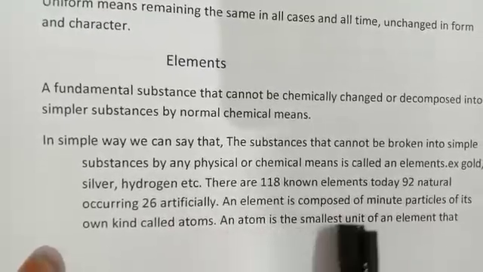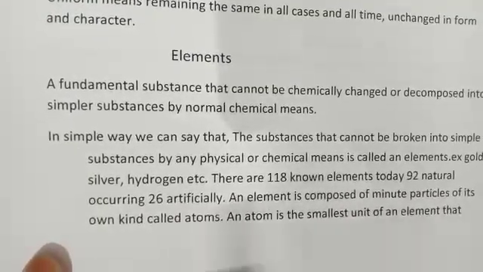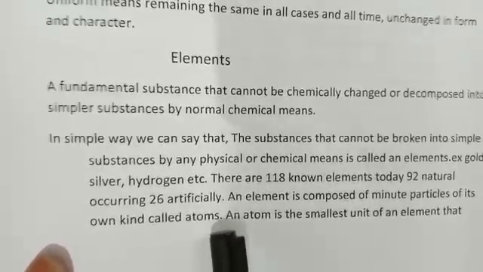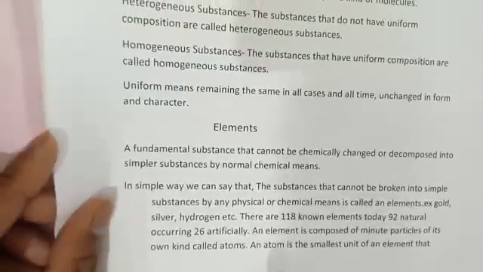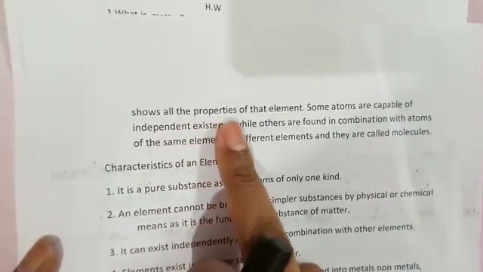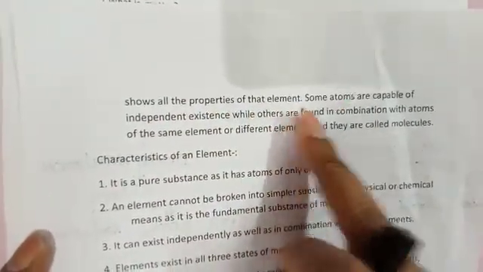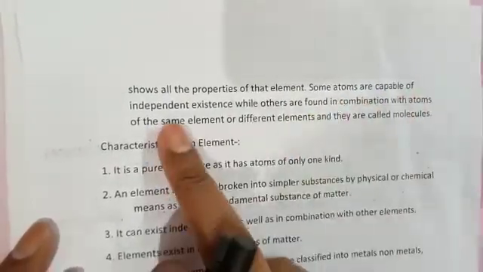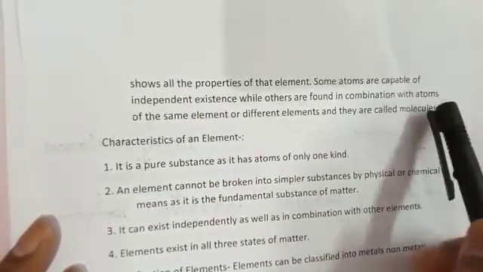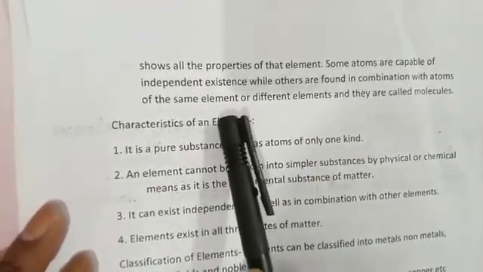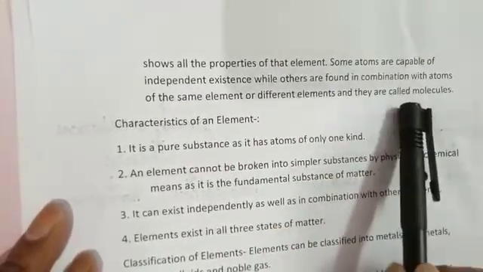An element is composed of minute particles of its own kind called atoms. An atom is the smallest unit of an element that shows all the properties of that element. Some atoms are capable of independent existence while others are found in combination with atoms of the same element or different elements, and these are called molecules.